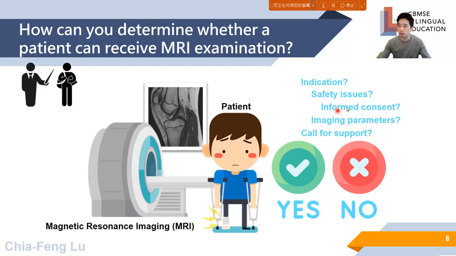And whether we need our patient to sign the informed consent, or what the optimal or ideal imaging parameters are that we can use to image, for example, the knee joint, and whether I may need to call for support from nurses, from doctors, or not. We may need to think about those issues, and then we can make the final decision whether to send the patient into the MRI scan room or maybe not.